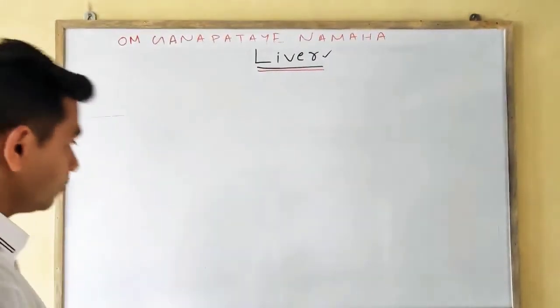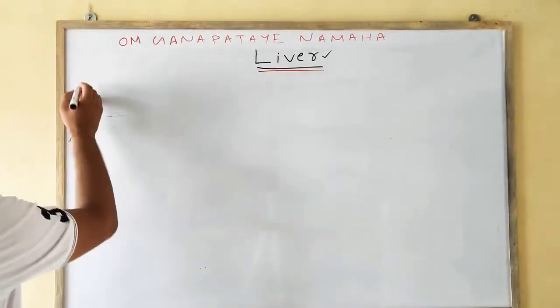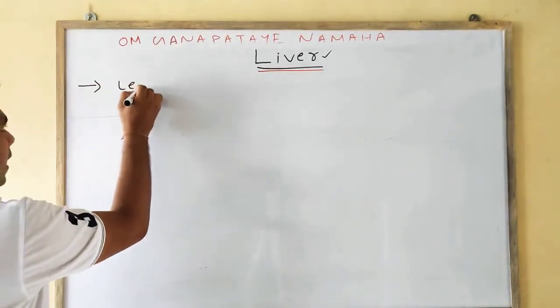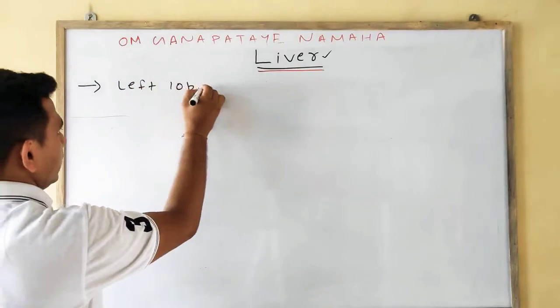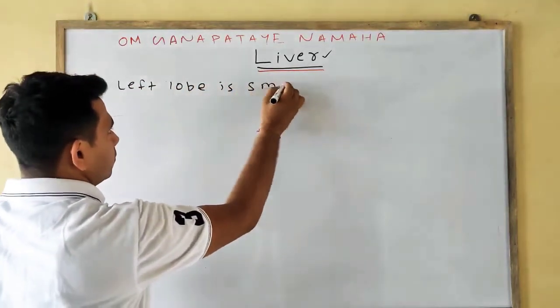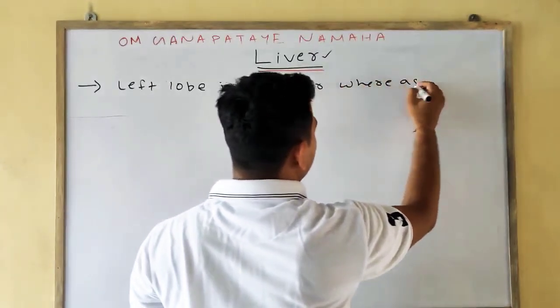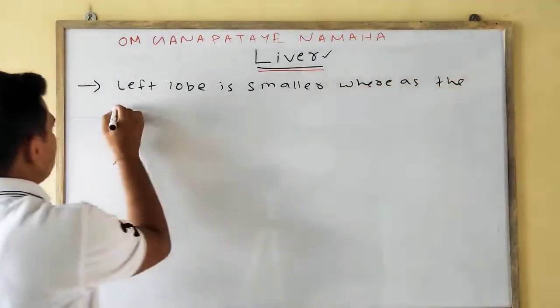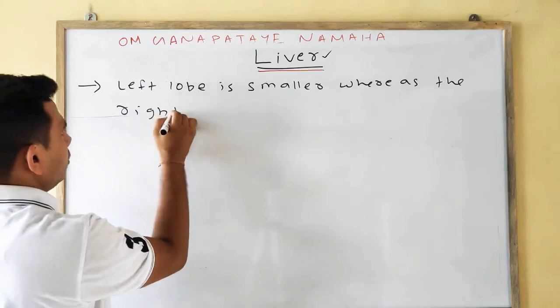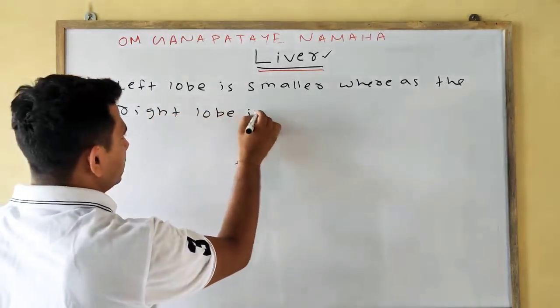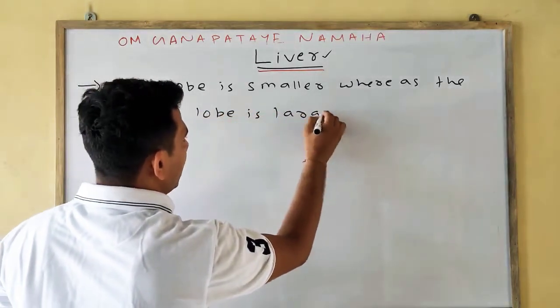Next point. Left lobe is smaller, whereas the right lobe is larger.